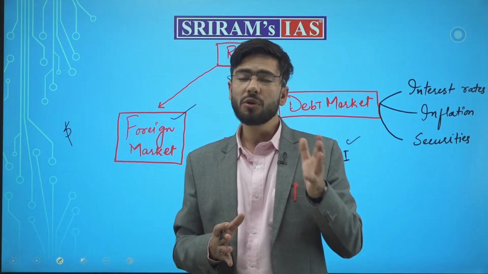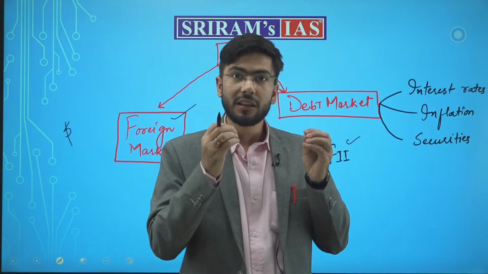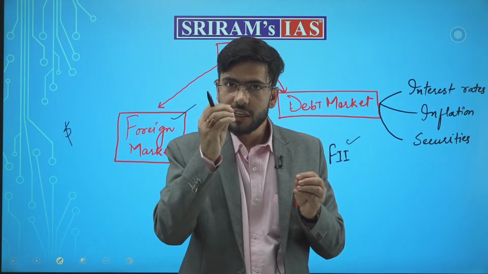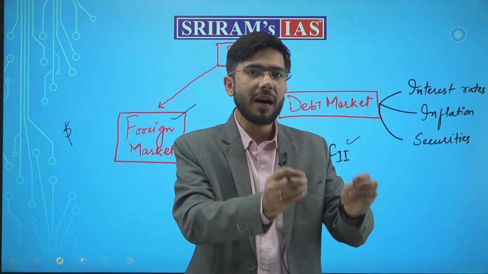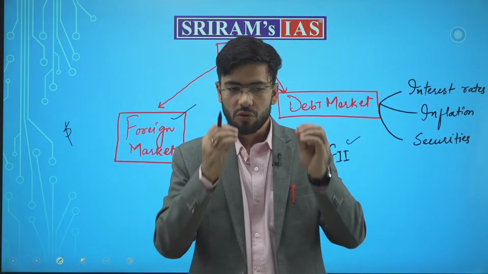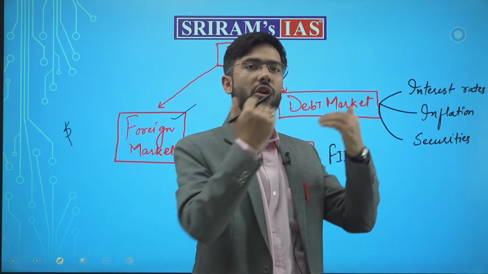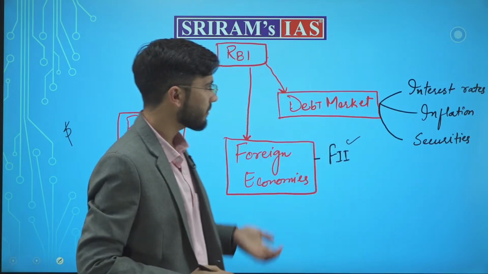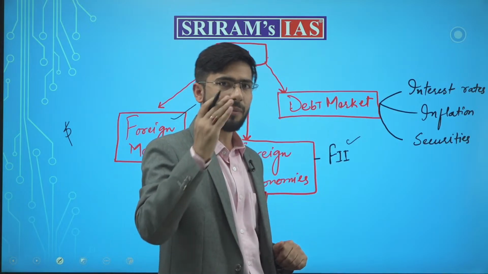Once the shortage of dollar happens, what should RBI do in order to maintain the exchange rate of rupee? It should supply more dollars into the market so that the rupee does not depreciate totally. To stop the depreciation of the rupee, RBI will supply more dollars into the market. Done? Third thing, RBI also sees the instruments in the debt market.